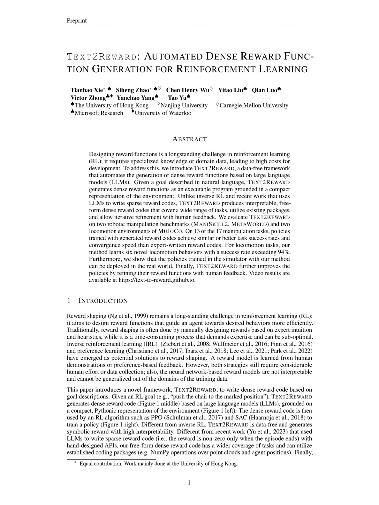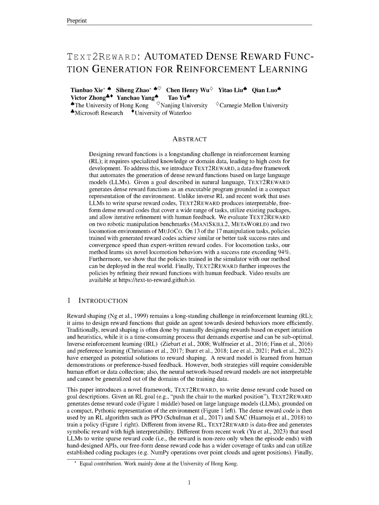In this paper, we introduce a novel framework called Text2Reward that addresses the challenge of reward shaping in reinforcement learning, RL. Reward shaping involves designing reward functions that guide an agent towards desired behaviors more efficiently. Traditionally, this process has been time-consuming and suboptimal, relying on manual design based on expert intuition.